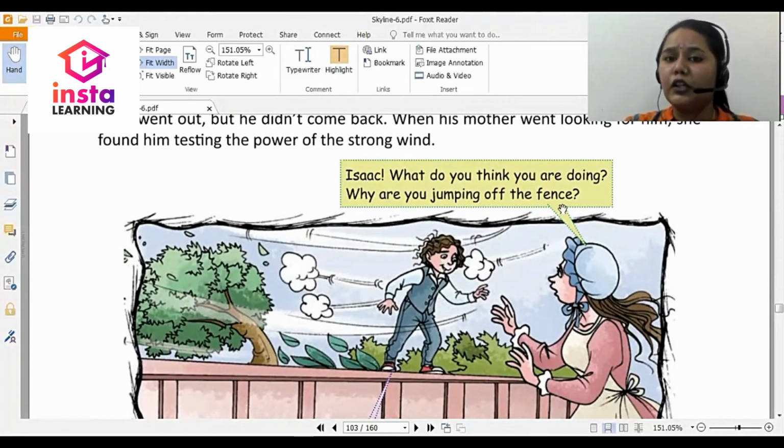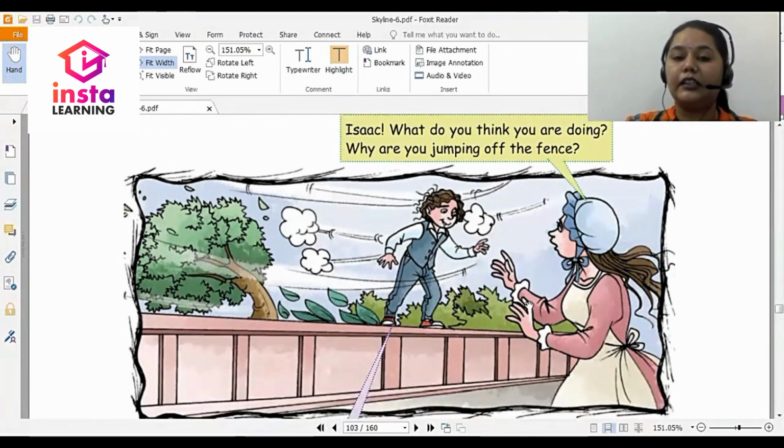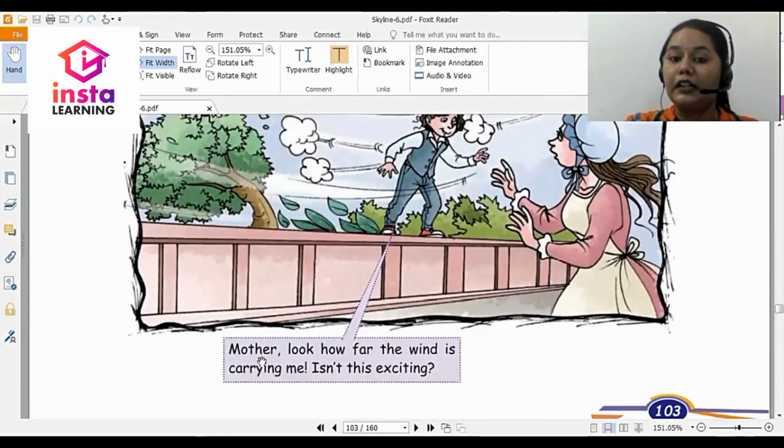Isaac, what do you think you are doing? Why are you jumping off the fence? So he's standing there on a fence. Mother, look how far the wind is carrying me. Isn't this exciting?